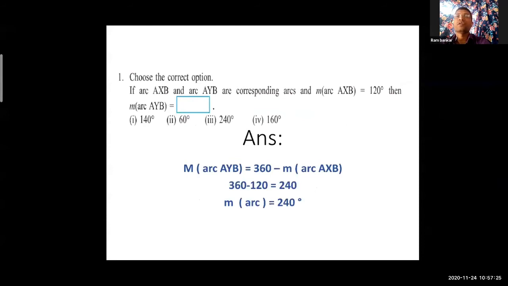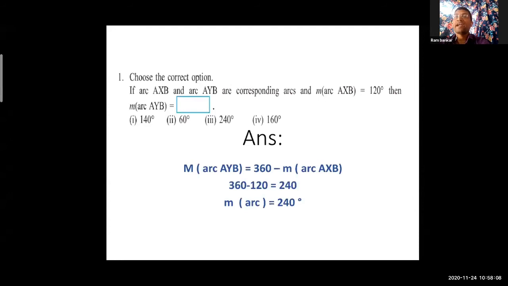Option type question is given, 4 options are given, and the question is, if arc AXB and arc AYB, both arcs are given of a circle, AXB and AYB are corresponding arcs. Corresponding means what? In your mind you are thinking that corresponding arcs means what? If a circle has 2 arcs, those 2 arcs' end points are same.